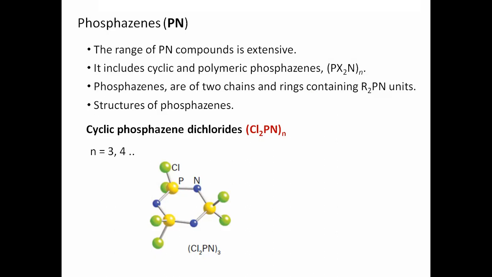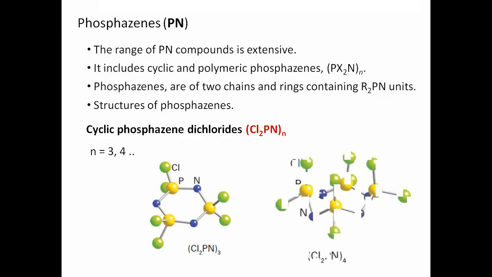Therefore, they are called dichlorides. Similarly, the triphosphazene is on the left side, because three molecules are reacting. Tetraphosphazenes means four molecules, n is equal to 4. We have taken n equal to 4, and their structure is like this. Okay, right? So you should do the practice.